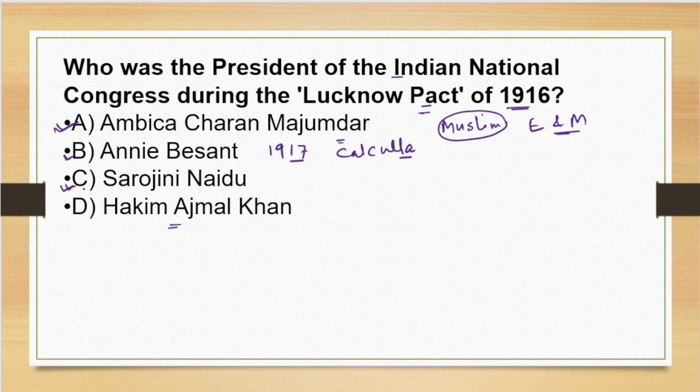Sarojini Naidu was the first Indian woman president of the INC, at the Kanpur session in 1925, right?